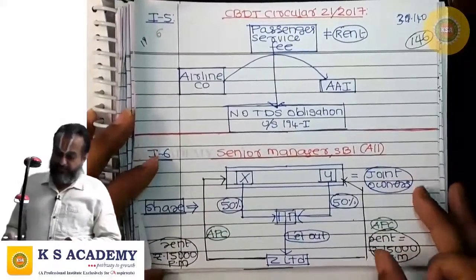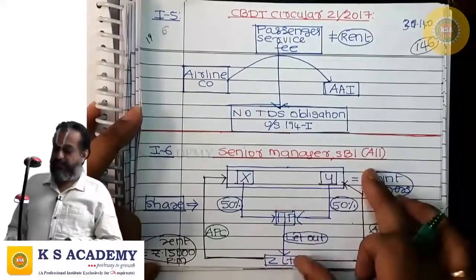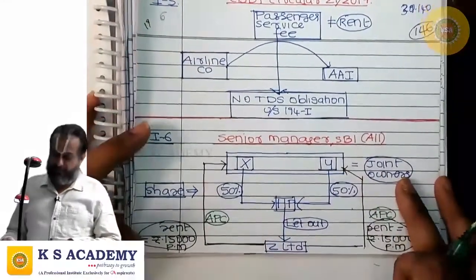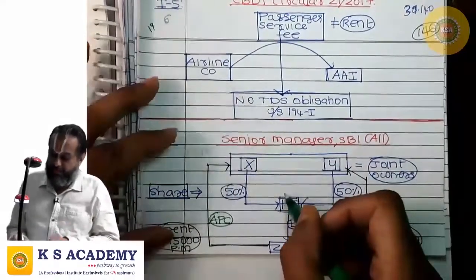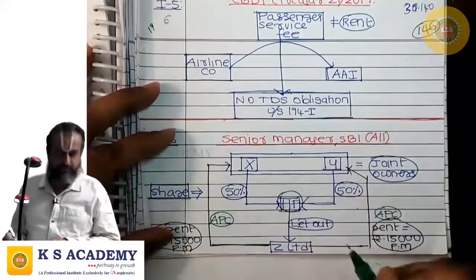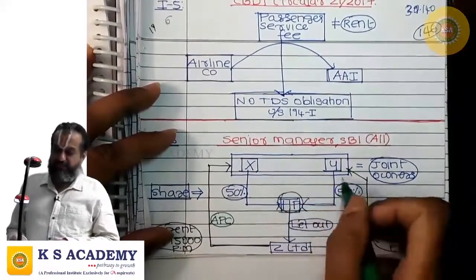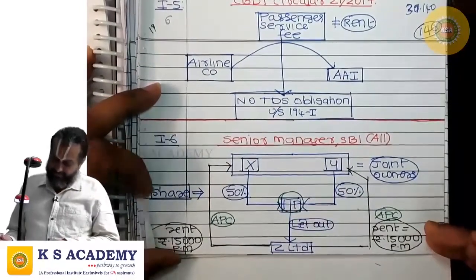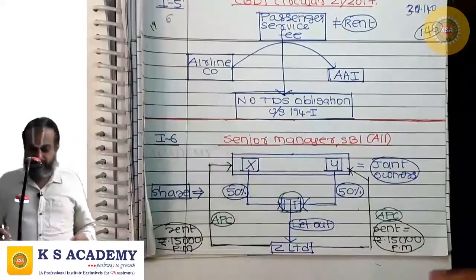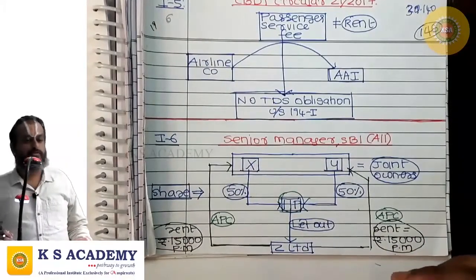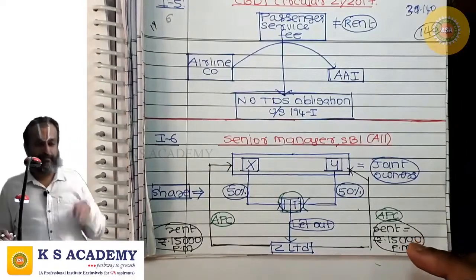Next is the Senior Manager SBI Allahabad High Court judgment. Mr. X and Mr. Y jointly own a house property. They have a 50-50 stake in this house property. This house property is let out to Z for 30,000 rupees per month.